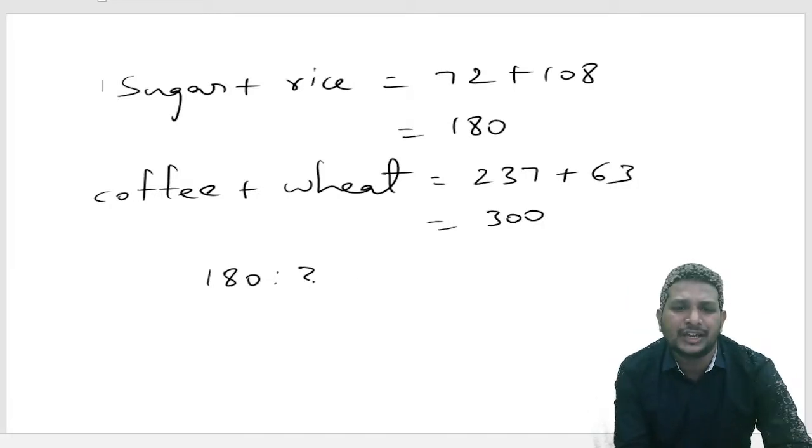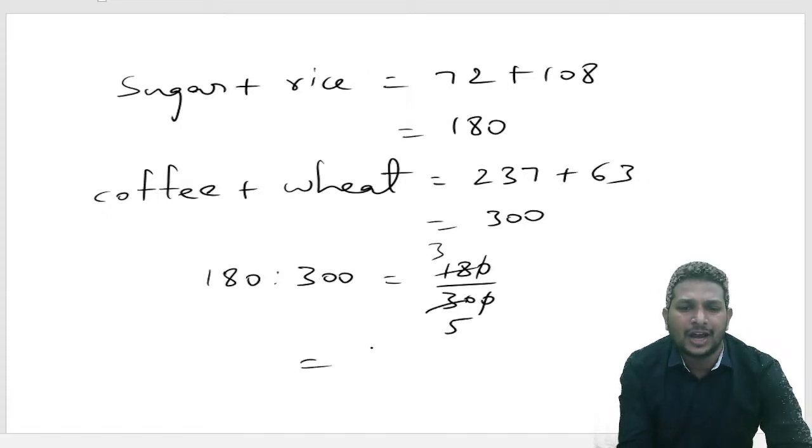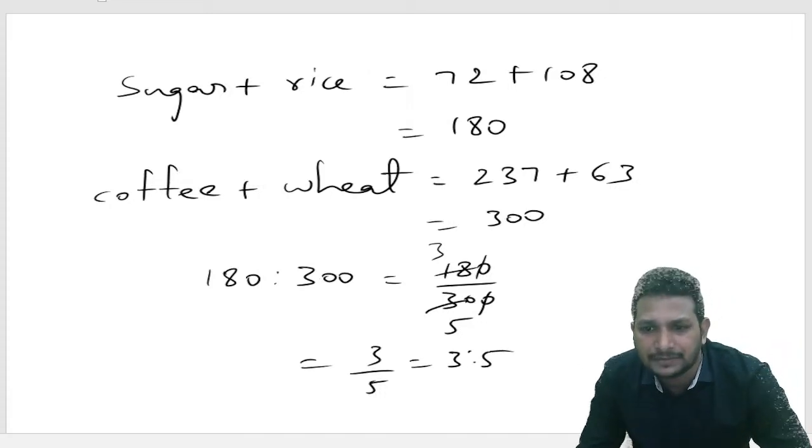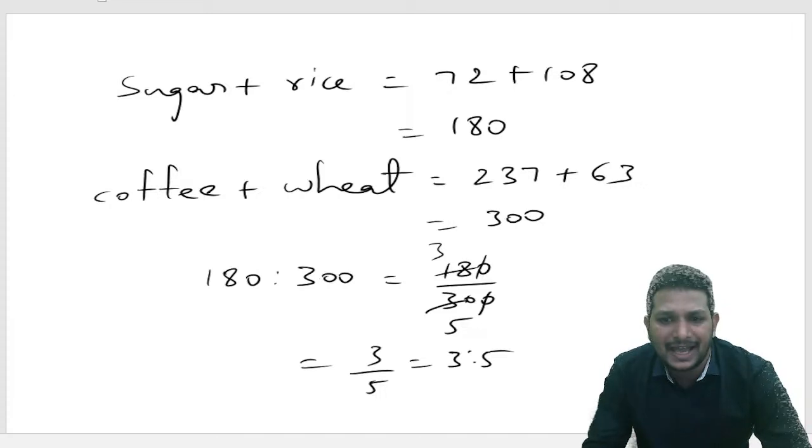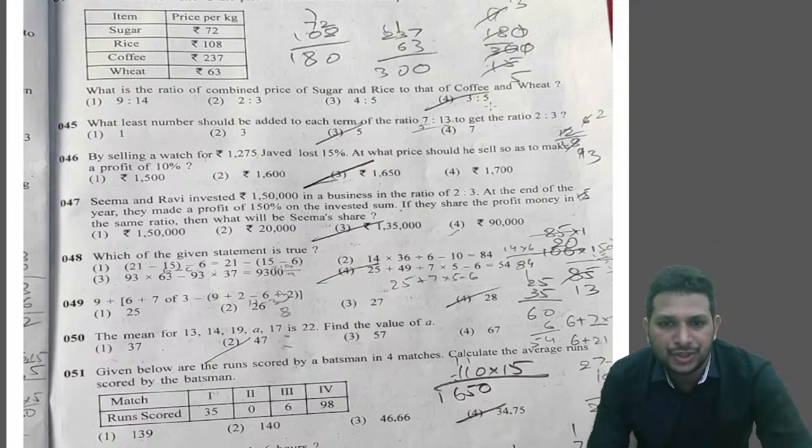180 is to 300. As we know the ratio conversion, 180 by 300. 0, 0 cancels. 6, 3, 6, 5. We got 3 by 5, nothing but 3 is to 5. Okay. Got the answer as 3 is to 5. That's nothing but option D. Option D is the answer.